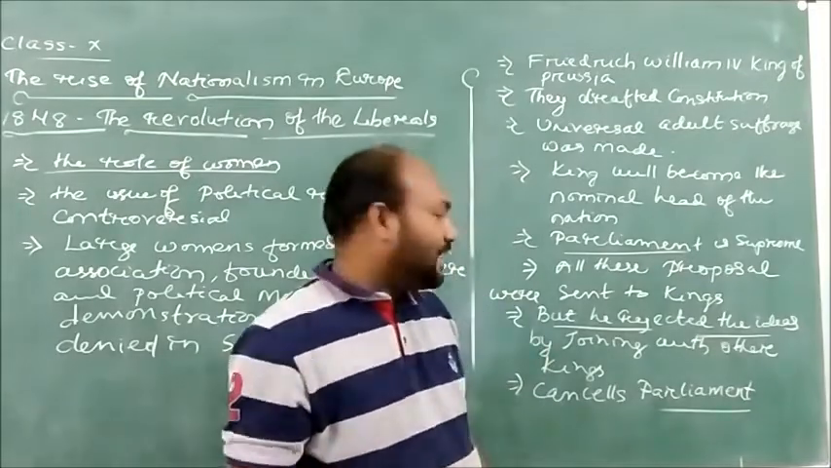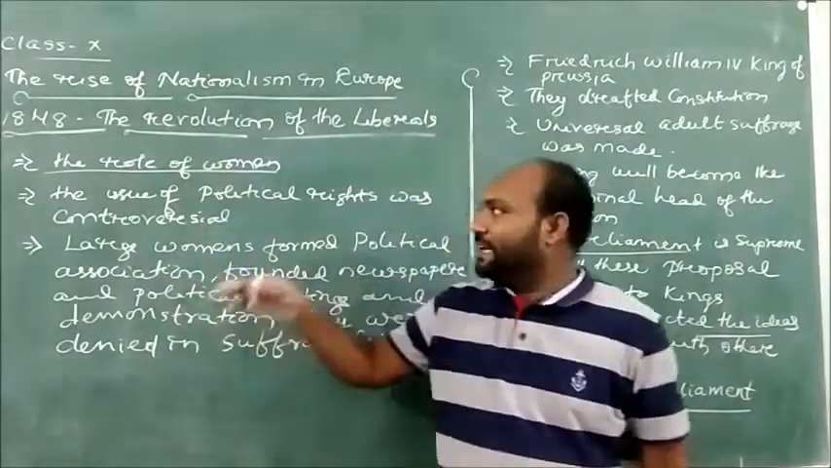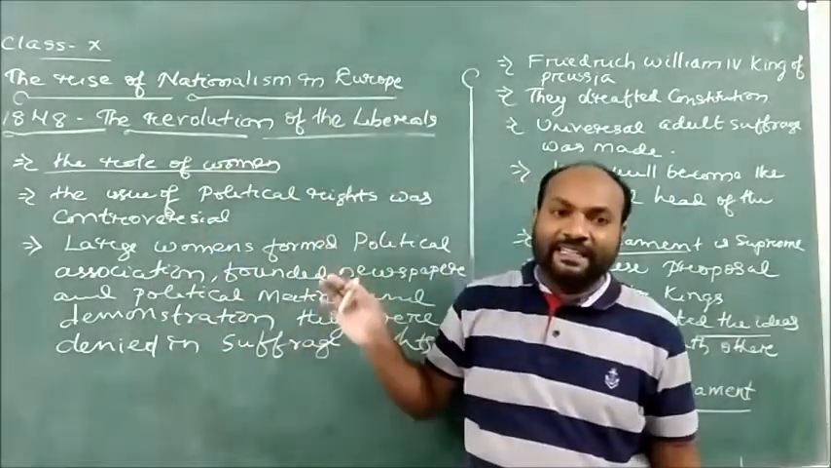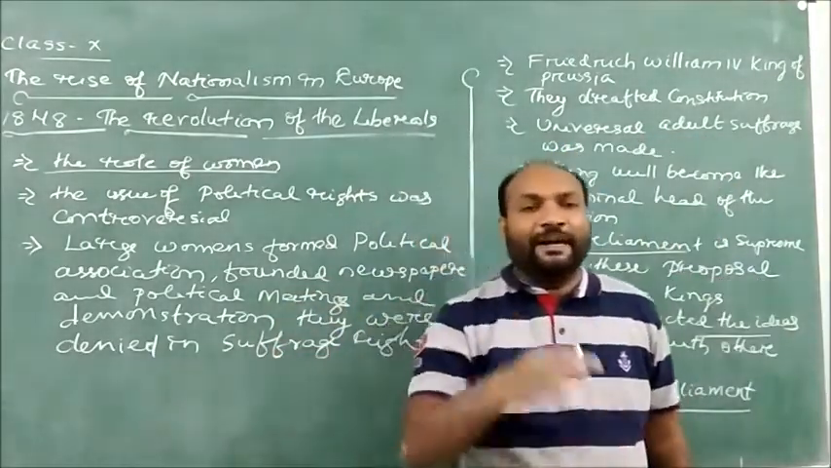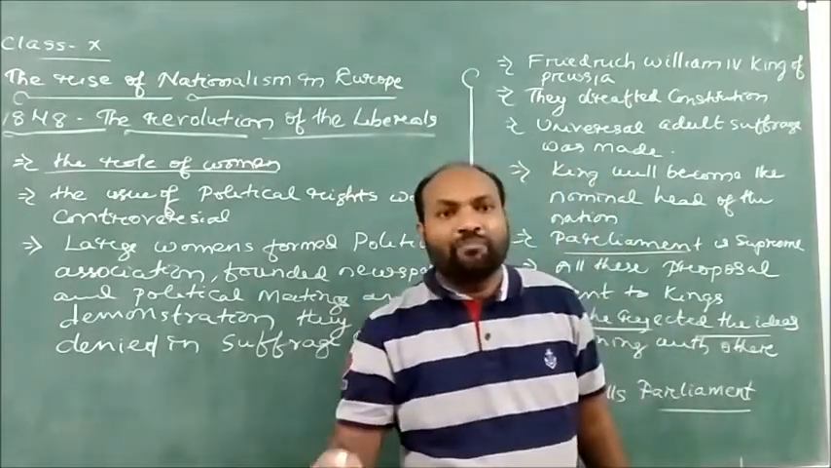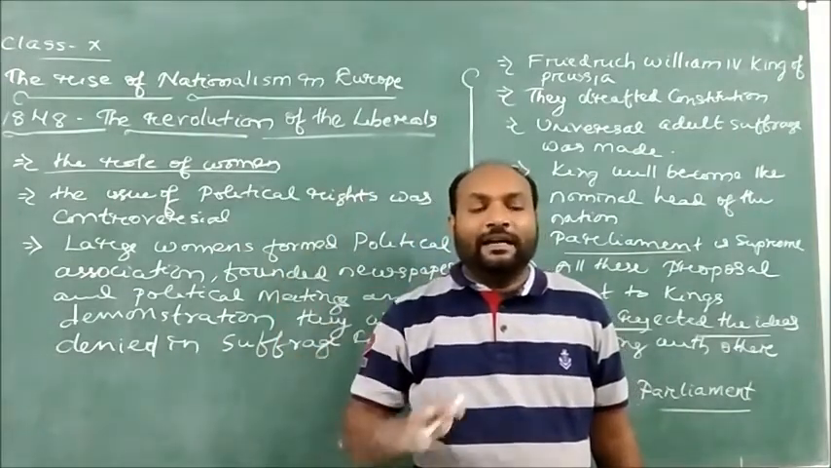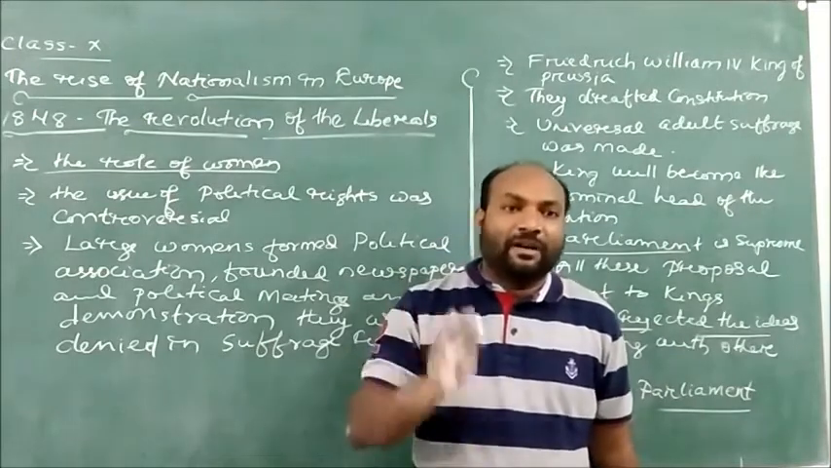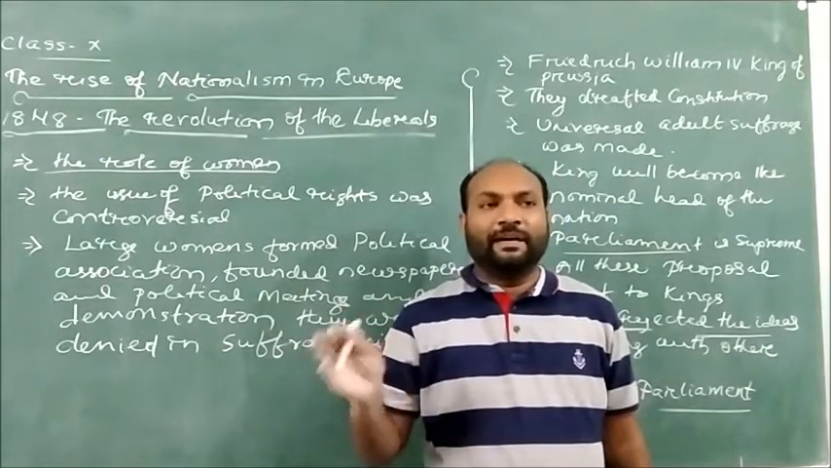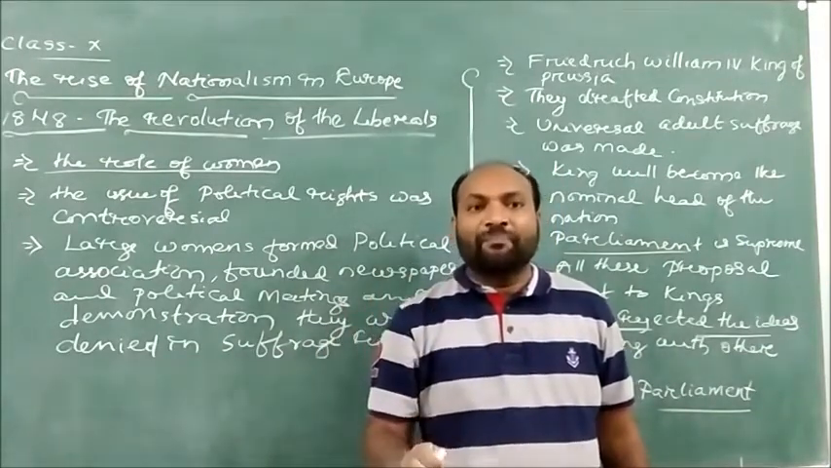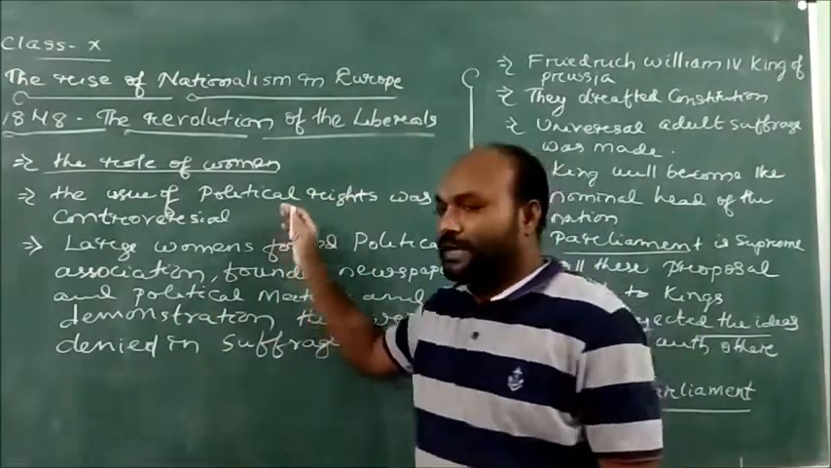They cancel the parliament, and they successfully cancel the unification which was being made in Germany during the period of 1848. So dear children, here we understood that the King of Prussia, Frederick William IV, successfully suppressed the movements led by the liberal groups in 1848 to limit the powers of the monarchy.